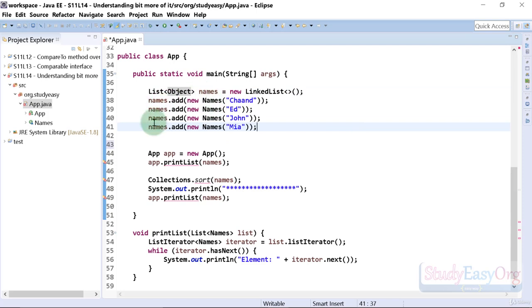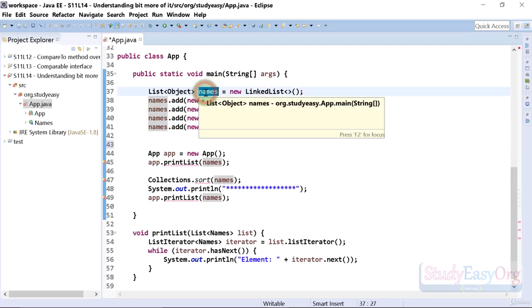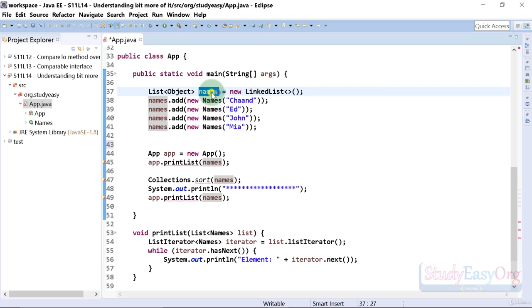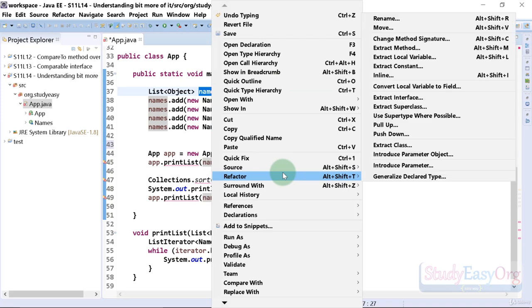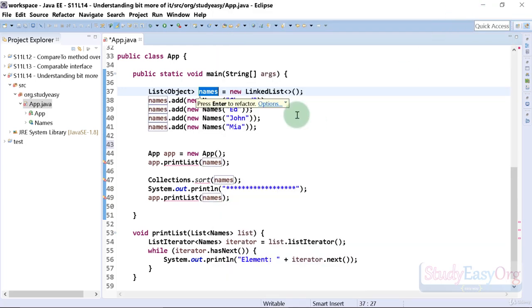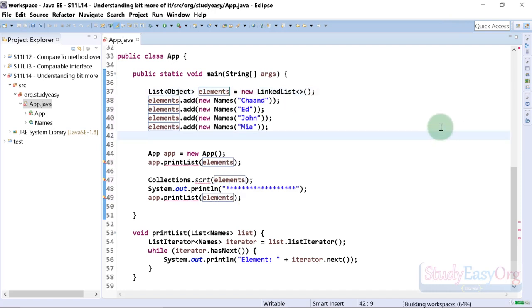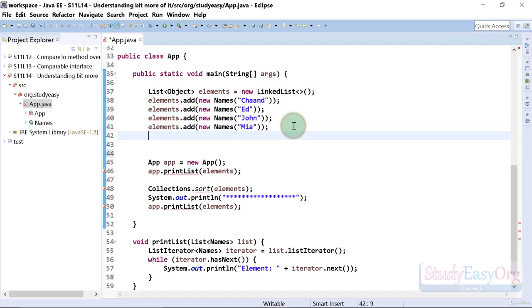Alright, so first of all, let me rename this list. We won't call it names, rather we will call it elements maybe. So I will highlight this name, right click, navigate to refactor, and rename this. The shortcut for renaming and refactoring is Alt Shift and R. So take a note of it. It would be like elements. So this looks good.